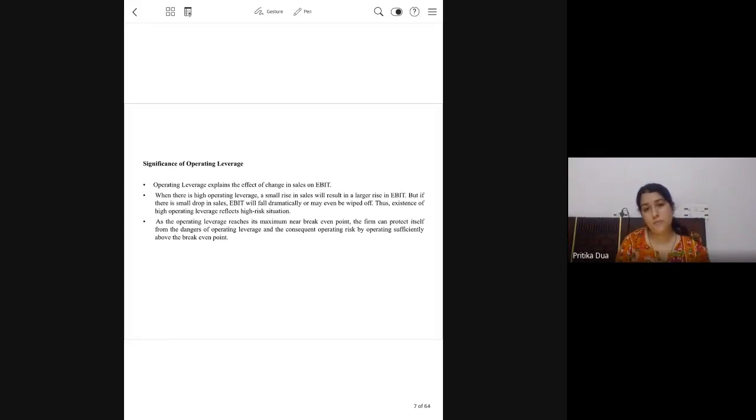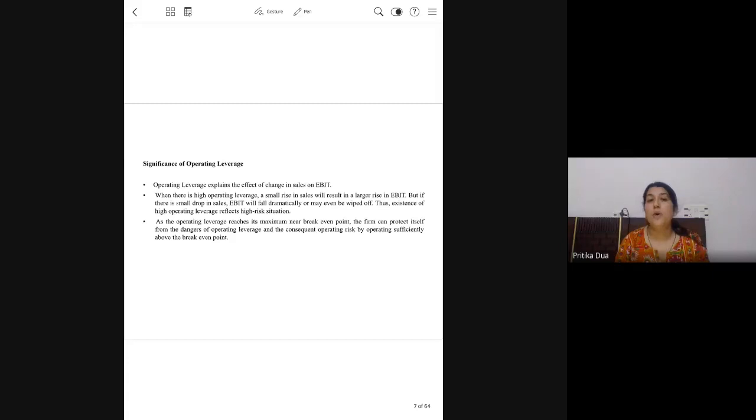After the break-even point, you are able to cover all your expenditure and you start making profits. So operating leverage as a concept is very close to the break-even point, wherein the firm is able to use the fixed cost, use the cost to its benefit, to its advantage.